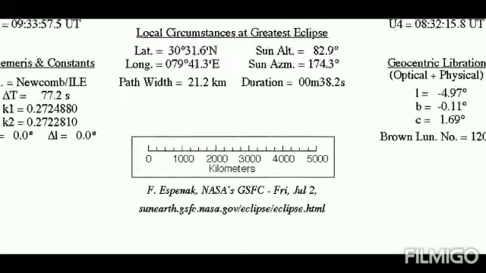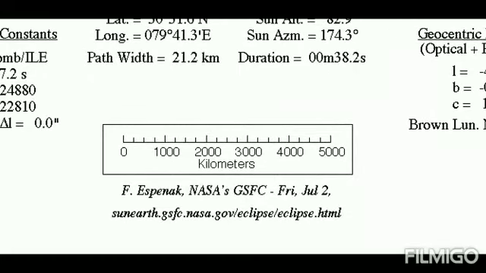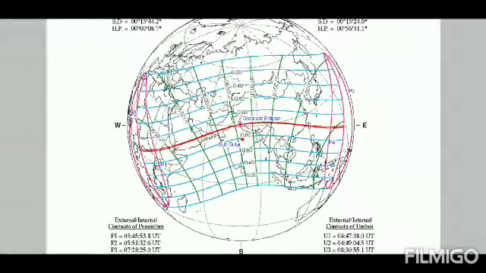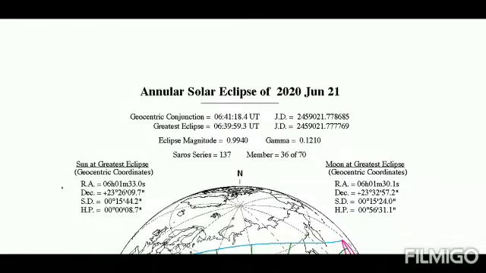So this article was released by NASA's Goddard Space Flight Center on Friday, July 2. So this was all about the 21st June 2020 solar eclipse.